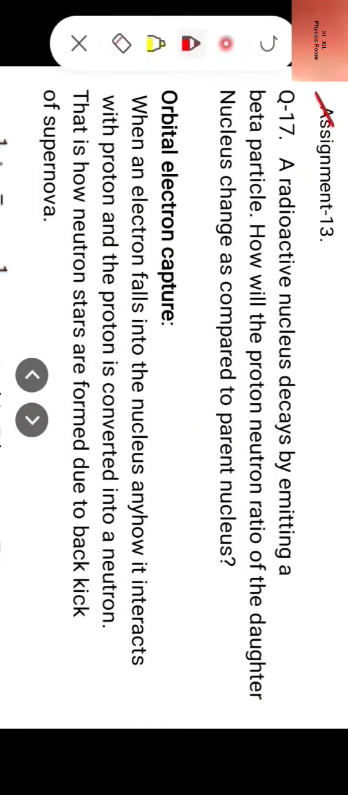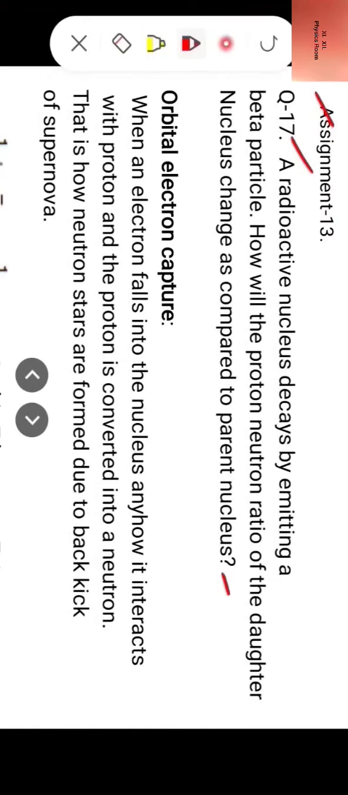Okay. Assignment 13 continued. Question number 17. A radioactive nucleus decays by emitting a beta particle. How will the proton and neutron ratio of the daughter nucleus change as compared to the parent nucleus? So you solve this question, once for beta plus and once for beta minus, that is, once for electron emission and once for positron emission.